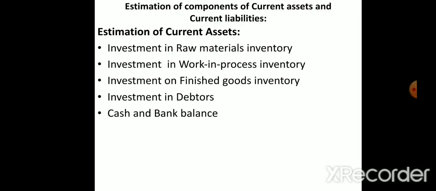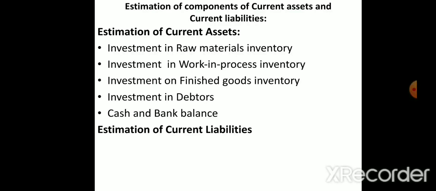And cash and bank balance we have. If you have kept some cash balance or bank balance in the bank, that we can take. So these are the items that will come under current assets. If there are any prepaid expenses, prepaid expenses means what? Before it has occurred, it is going to occur in the future, but we have paid. So that also comes under current assets. While doing the sums, these are the main items we have to consider. If there are any expenses or incomes, we can put them in. While solving the problem, I will explain that.